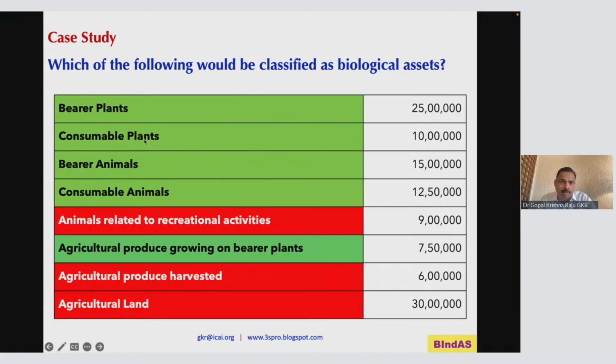Bearer plant, consumable plant, bearer animal, consumable animal. Consumable plant and consumable animal are consumable biological assets, grown only for the purpose of meat or for harvest. Agricultural produce growing on a bearer plant, until you pluck it, forms part of the biological asset. Once you pluck it, it becomes produce. Growing, not harvested. So please be careful with this kind of interpretation.